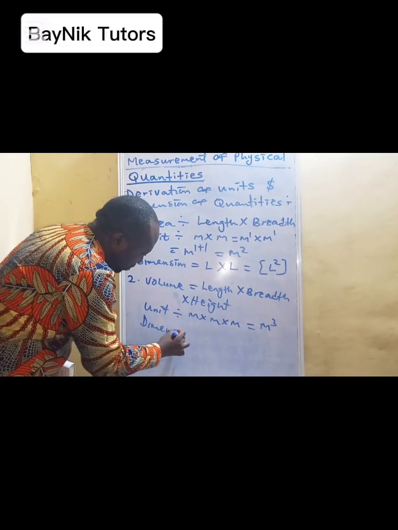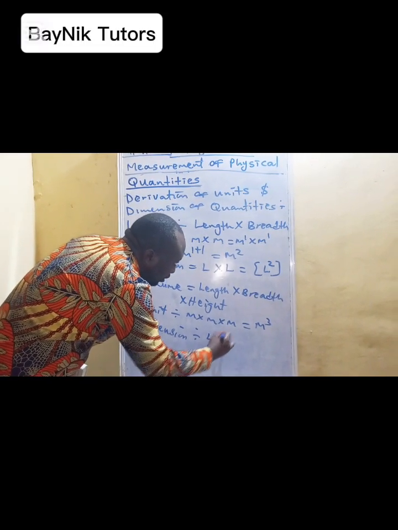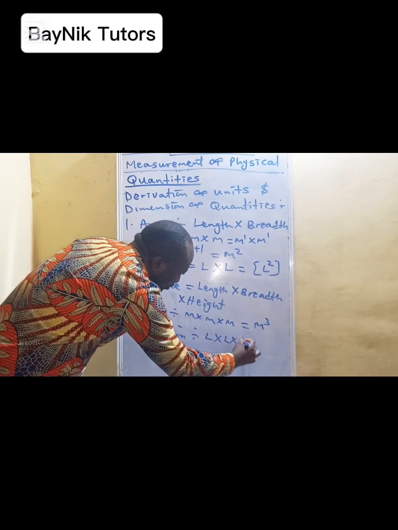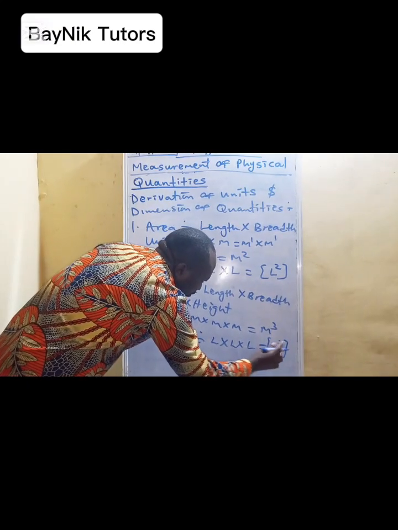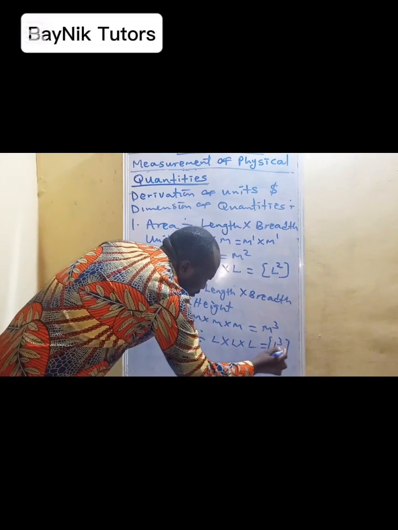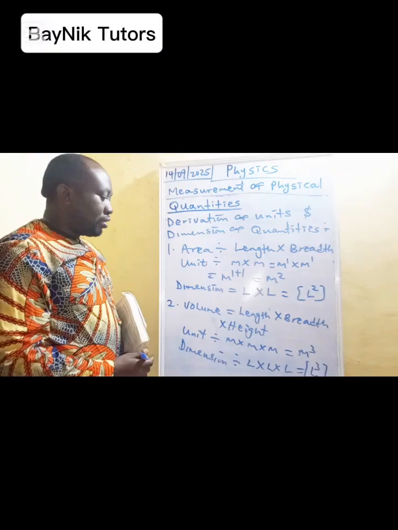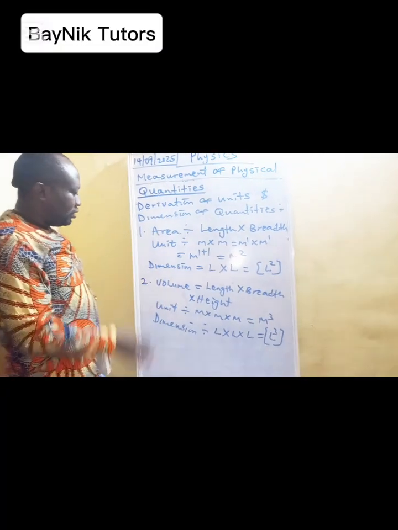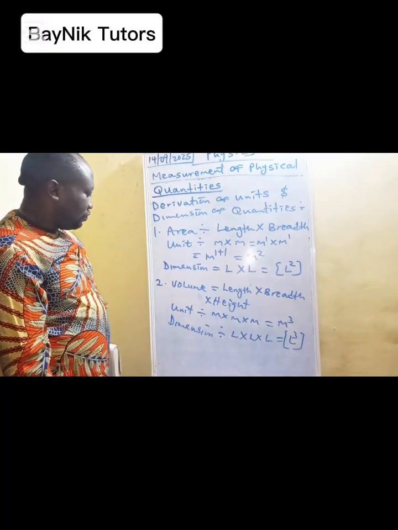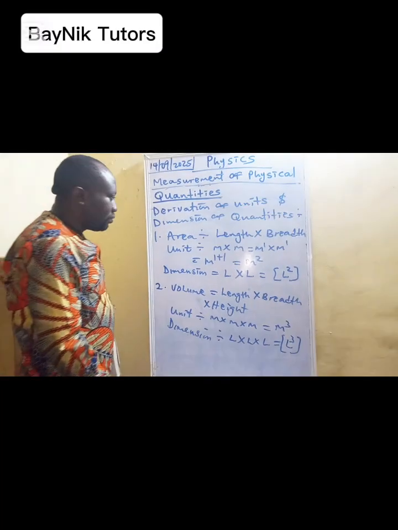For the dimension, the length is L, the breadth is L, and the height is also L. That would be L raised to power 3. Can you see? L raised to power 3. You see the way we bracketed it? So you realize that that's the dimension for volume. The next one is density.